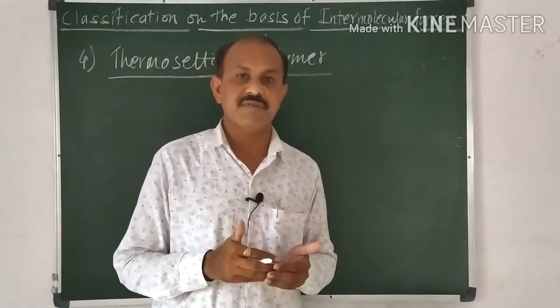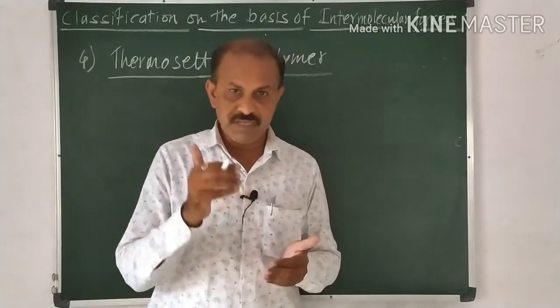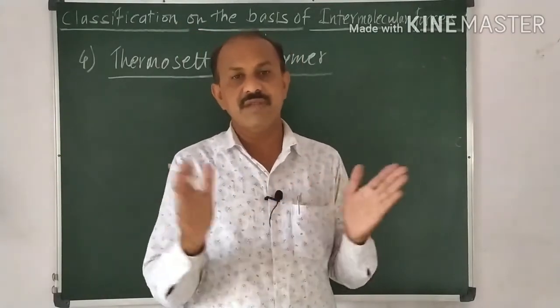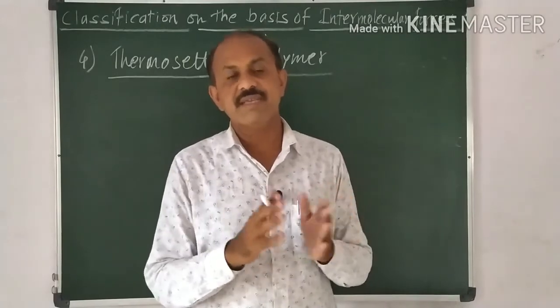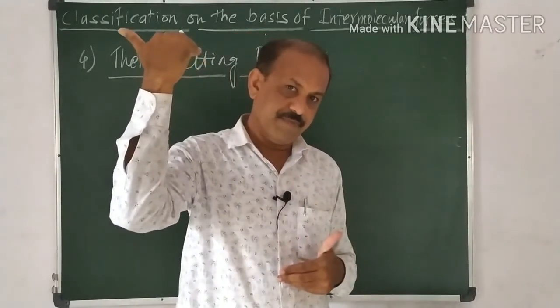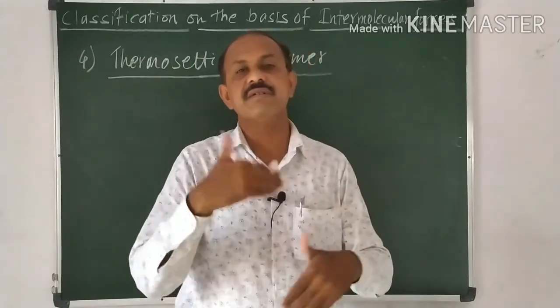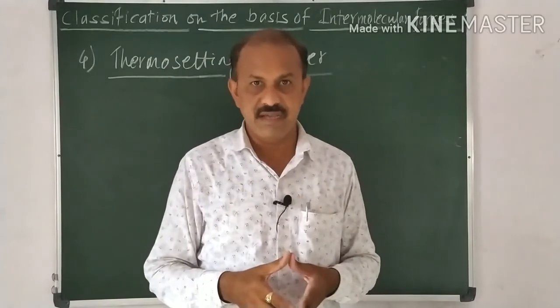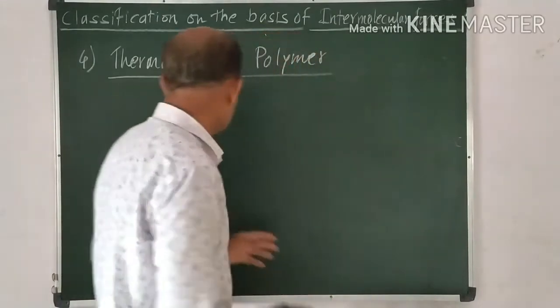So it is important here. Why is it so? Because during heating, extensive covalent bonding takes place. This polymer is not remolded again, and it does not recycle again. So it is important. For example, bakelite.